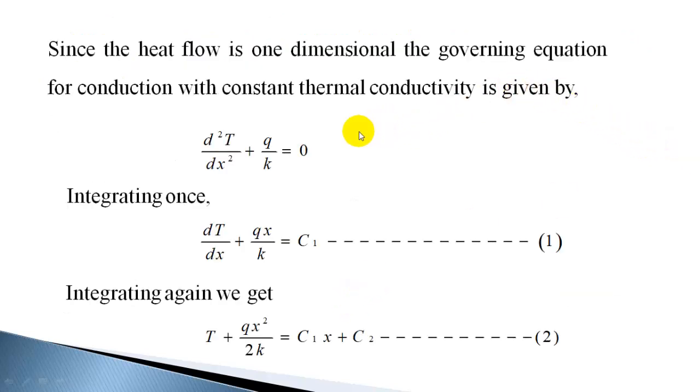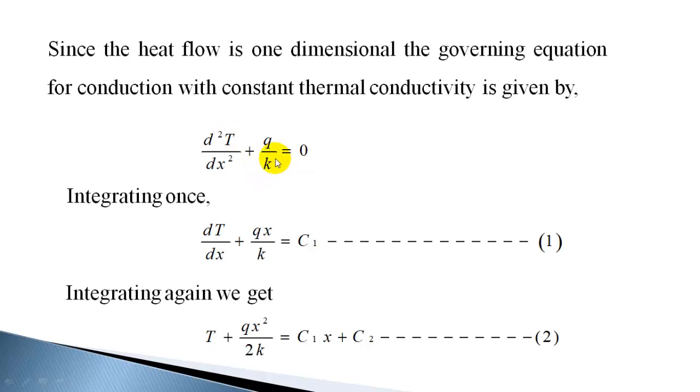Now you know the governing equation for one-dimensional steady-state heat conduction through a material with uniform heat generation, and having constant thermal conductivity, as d square T by dx square plus Q by K is equal to 0. So this is the one-dimensional steady-state heat conduction equation with heat generation for an isotropic material.